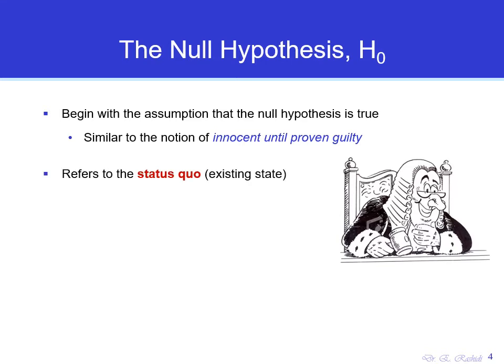The null hypothesis refers to the status quo or the existing state of the population parameter. And one thing about the null hypothesis is that it always contains the equality sign. So it either has the strict equality, or it has less than or equal to. So it has again equality here, or it's greater than or equal to. So again, it has an equal sign. The null hypothesis, also the alternative hypothesis, may or may not be accepted.